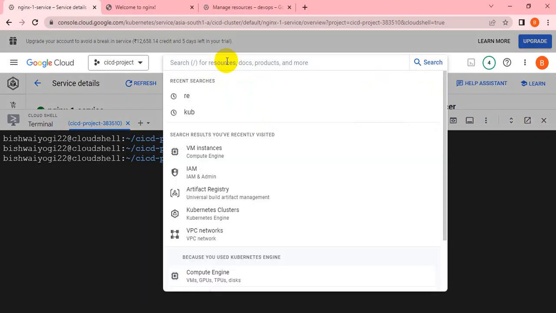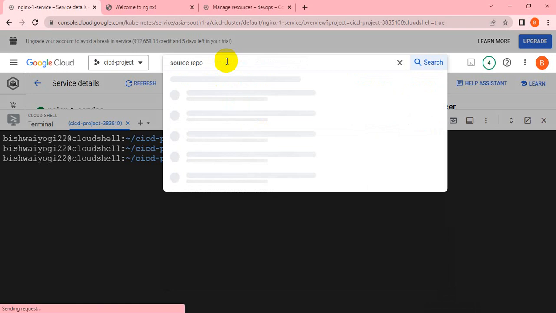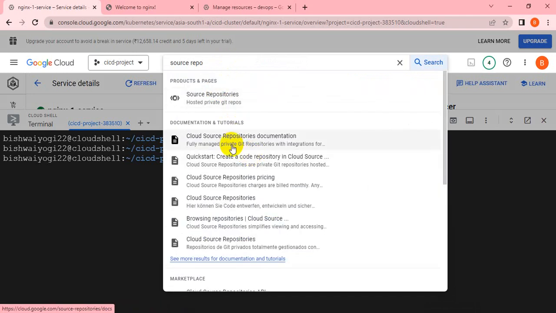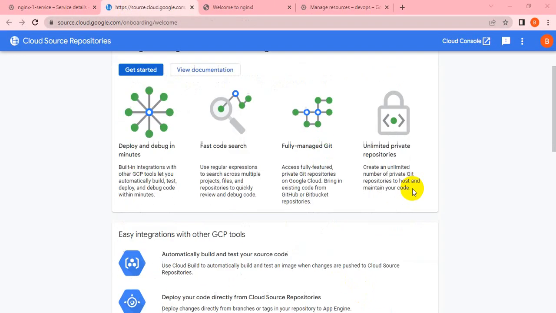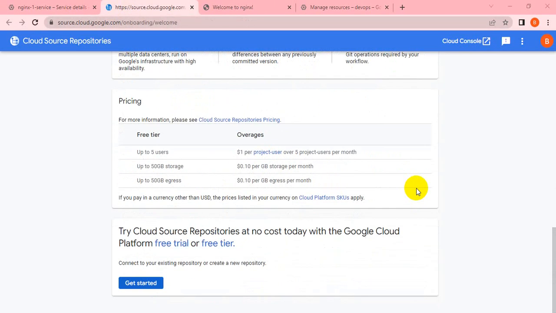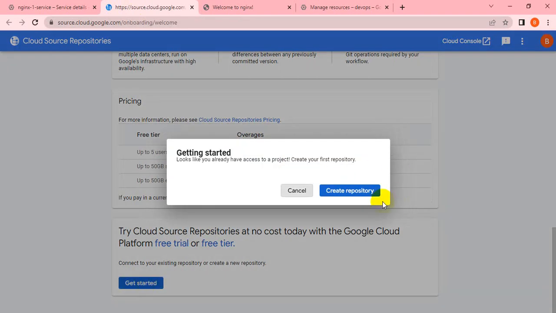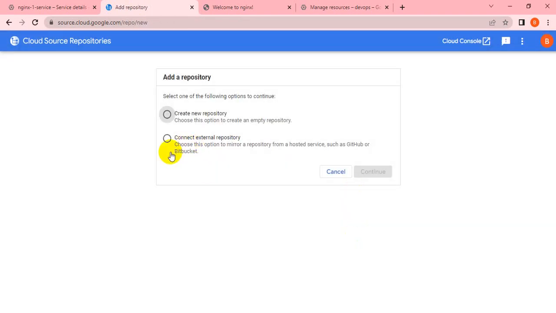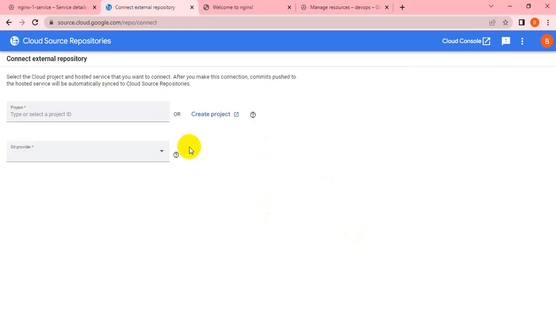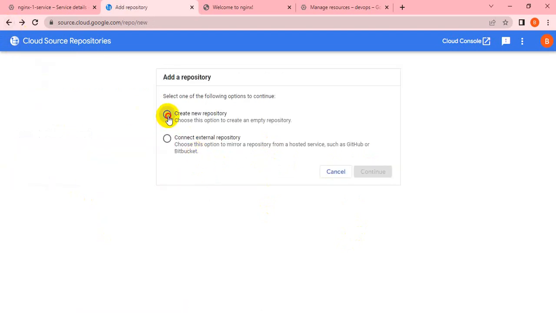So here, source repository. Get started. So it is the external repository. If you want to integrate with GitHub or Bitbucket, you can integrate that. For the time being we don't have GitHub or Bitbucket, so I can go with create new repository.